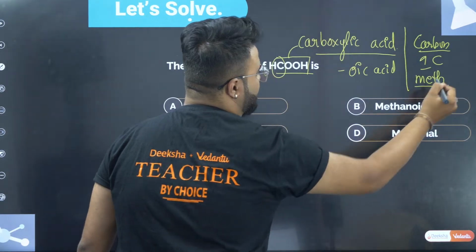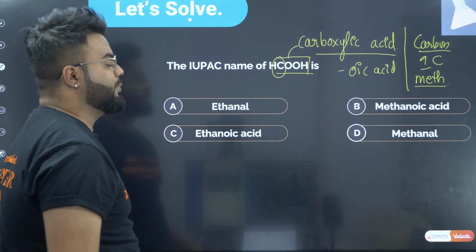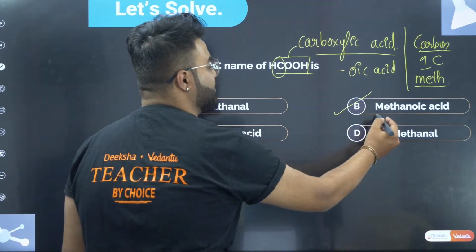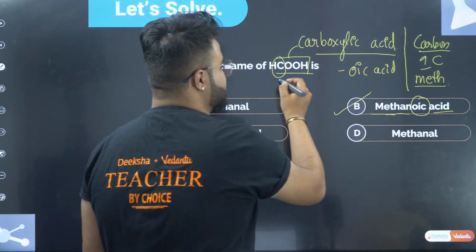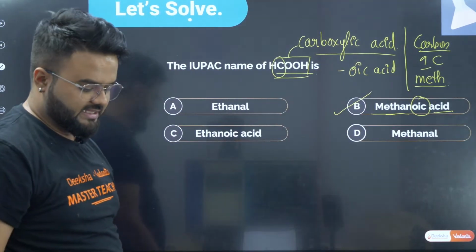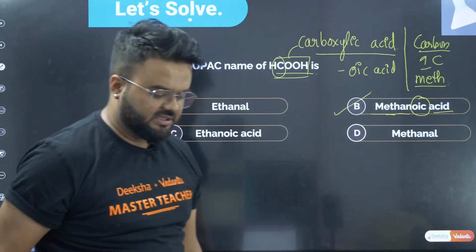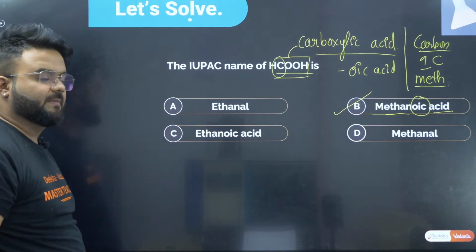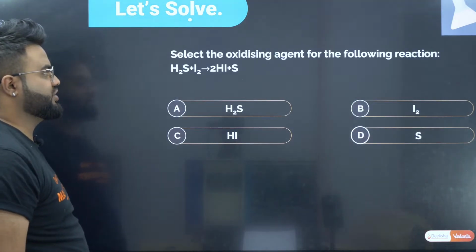Therefore, you know the correct answer, right? Option B is your correct answer, because it is meth and oic acid. It is nothing but your methanoic acid. Okay, it is a very simple answer, that is nothing but your methanoic acid. Now coming back to the next question.